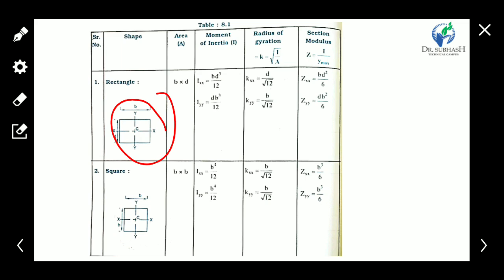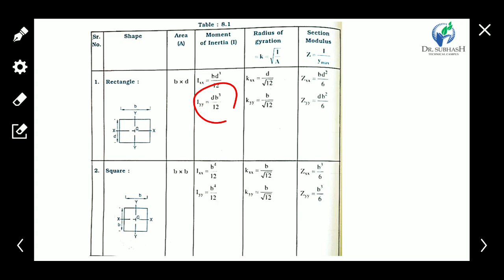Last time we discussed that the moment of inertia about the x-axis is bd cube by 12, and for y it is db cube by 12. The radius of gyration is found with the help of the square root of I upon A. Through this equation we can calculate the radius of gyration of a given area. Here it is a rectangle, so the area is b into d, so the square root of bd cube by 12 upon bd.